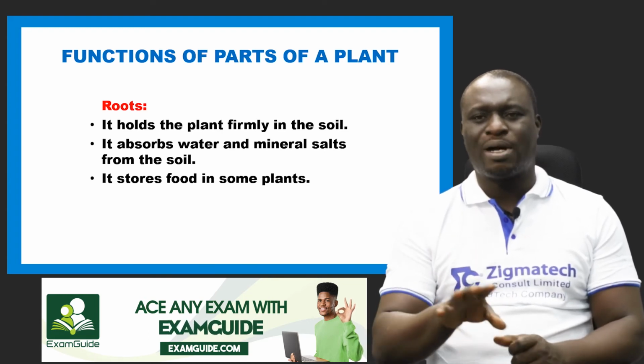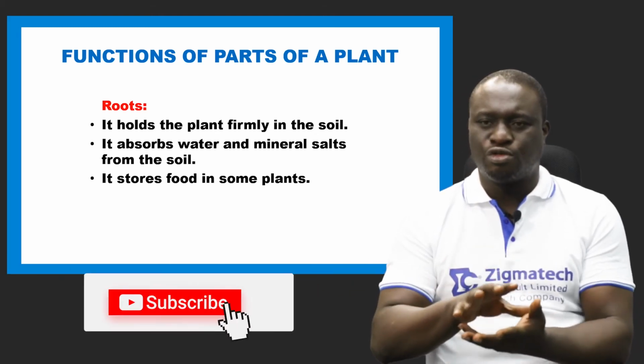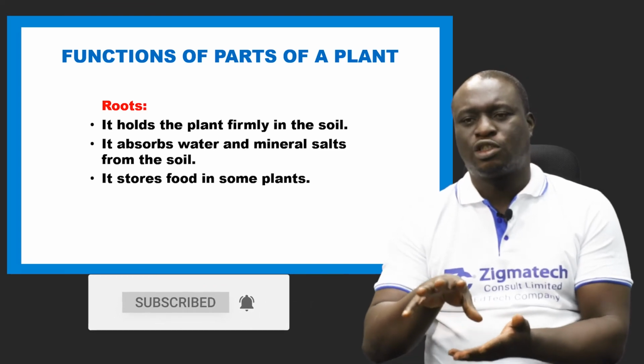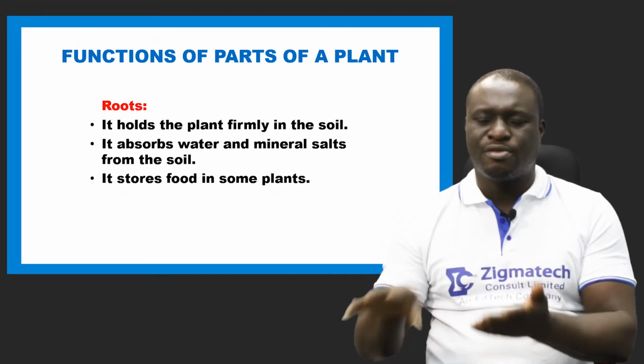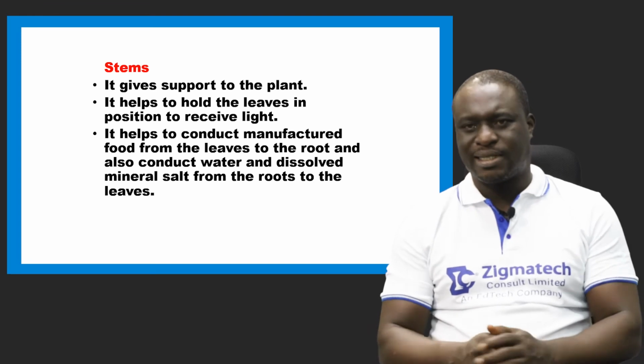We call it a tuber plant or a tuber crop, because the roots store most of this food there. So there are some plants that store their food in the roots. Next is the stem.